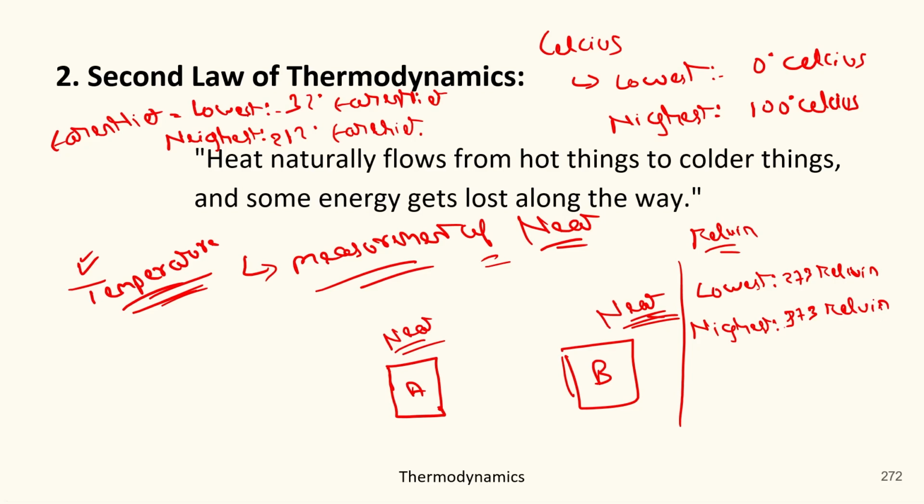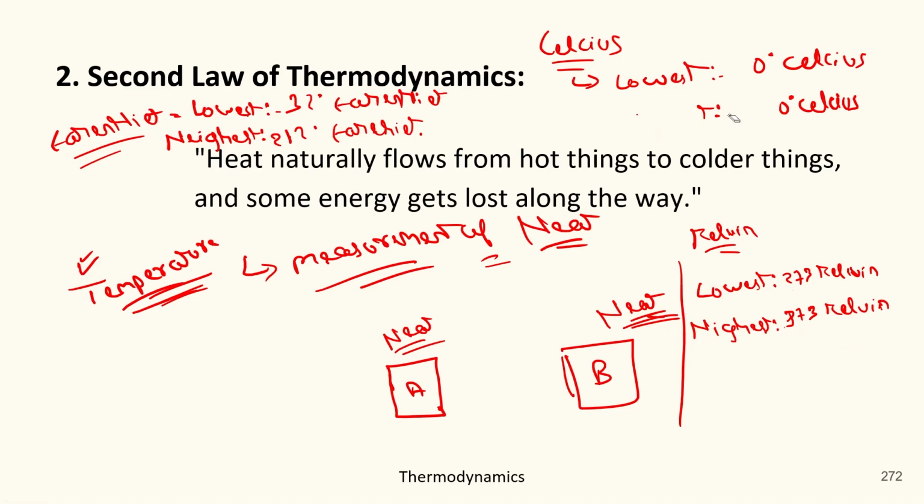So these are the highest and the lowest points of these temperature measuring scales. For Celsius, the lowest and the highest are 0 degree Celsius and 100 degrees Celsius. For Fahrenheit, it is 32 degree Fahrenheit to 212 degree Fahrenheit. And for Kelvin, it is 273 Kelvin to 373 Kelvin.